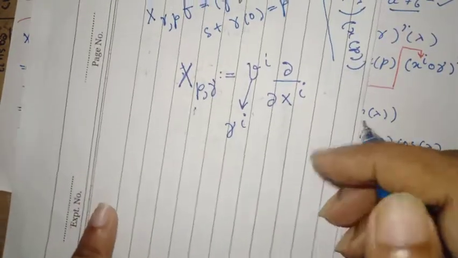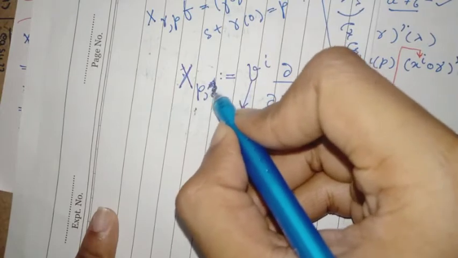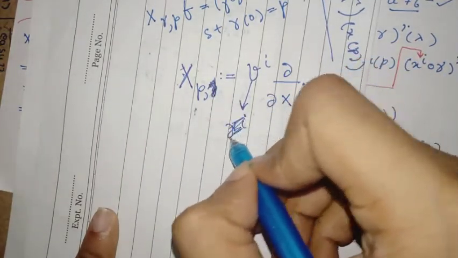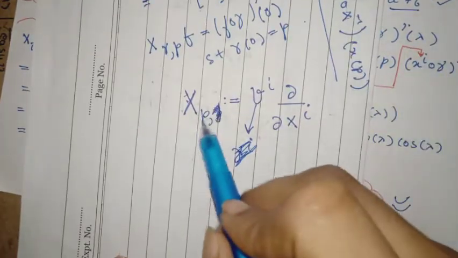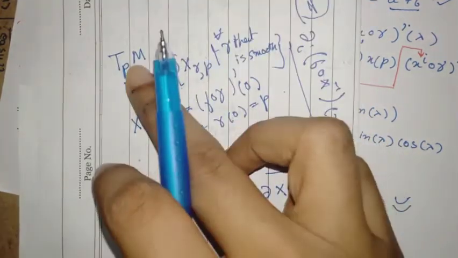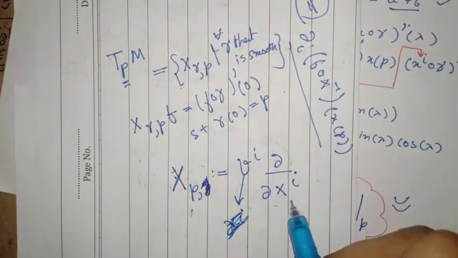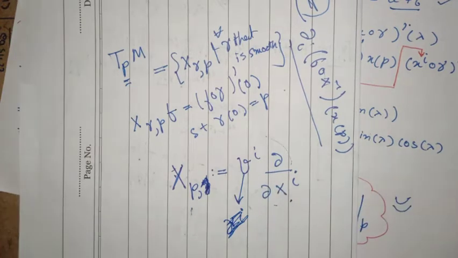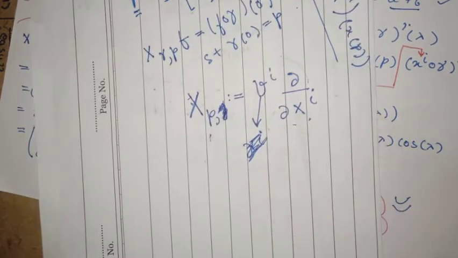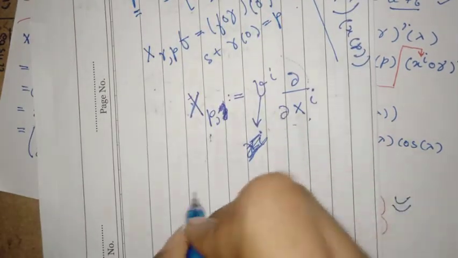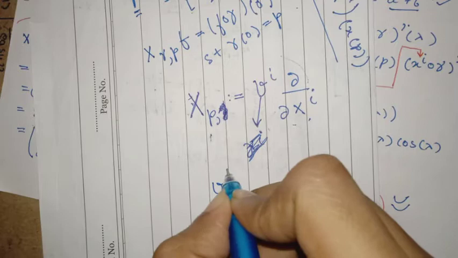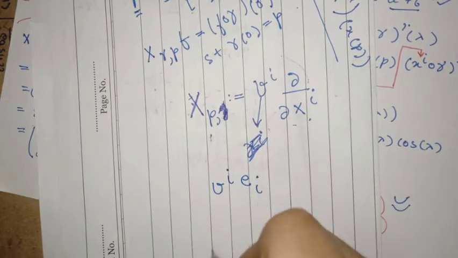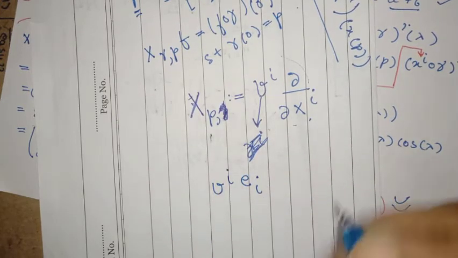But now if you just omit this gamma from here, it means that every vector belonging to the tangent space can be written in this form, such that the coefficients will automatically characterize which curve gamma we are talking about. And now looking at this form, it is quite clear to see that this is like saying that this is a basis expansion using the Einstein summation convention.